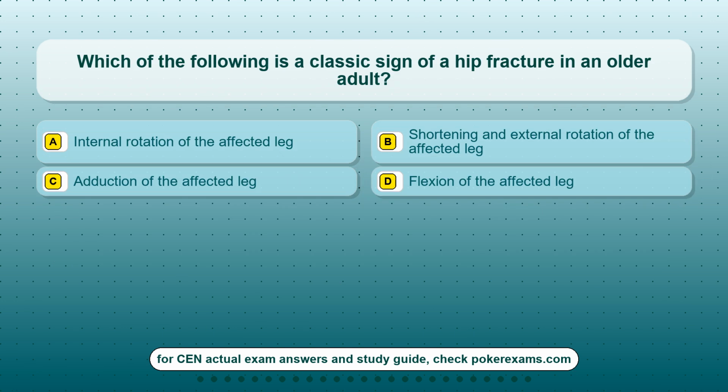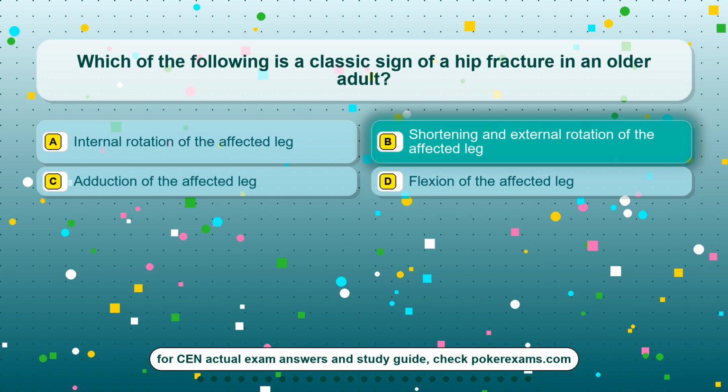Question 18. Which of the following is a classic sign of a hip fracture in an older adult? Option A, internal rotation of the affected leg. Option B, shortening and external rotation of the affected leg. Option C, adduction of the affected leg. Option D, flexion of the affected leg.